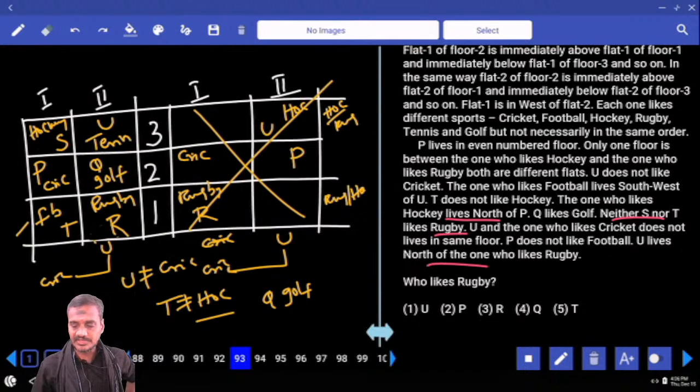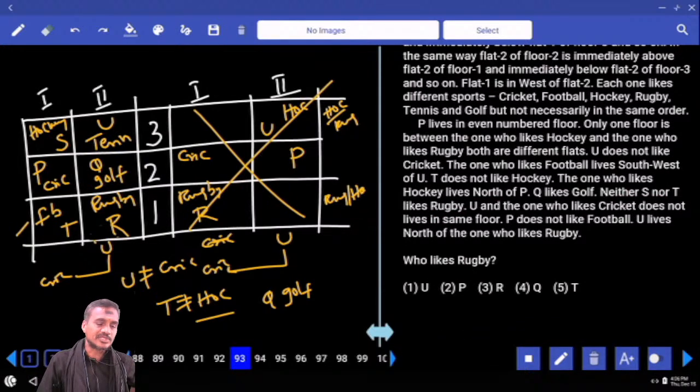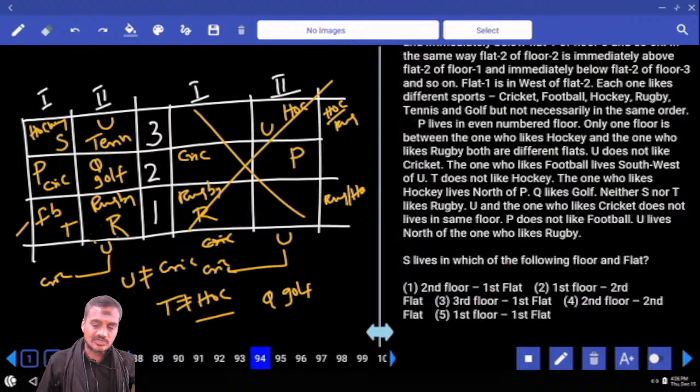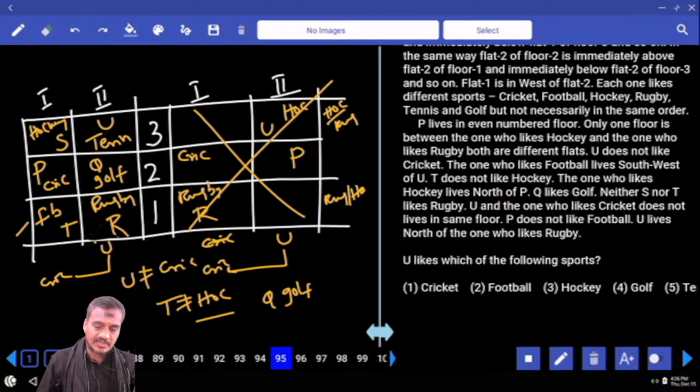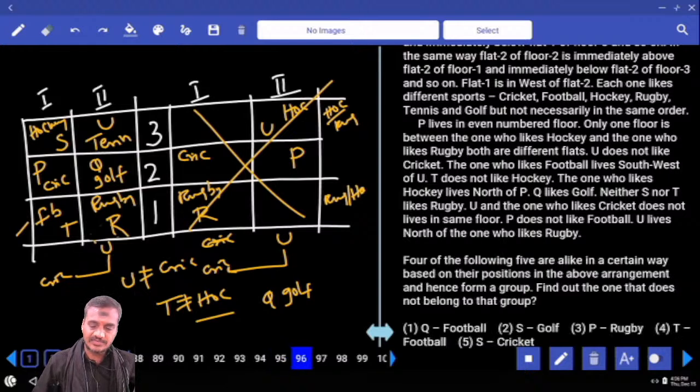And this is about 93 to 97. Then who likes rugby here? R likes rugby, choice 3, 93. S lives on which of the following floor and flat? S, third floor, first flat. Choice 3, 95. U likes which of the following sports? Tennis. Tennis, that is choice 5, 95.